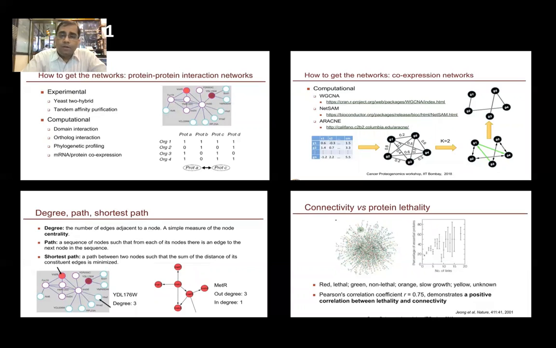Most diseases, especially cancer and other metabolic disorders, are caused by the dysregulation of pathways or networks, and not just by the effect of a single gene. That could be true in a few rare cases, but otherwise it's a group of genes, proteins, or specific pathways that is being perturbed, and that affects a given disease. So it's very important to understand how proteins interact with each other, and therefore the different strategies described in this lecture by Dr. Zhang are going to help you understand the concept of network analysis in a disease context.